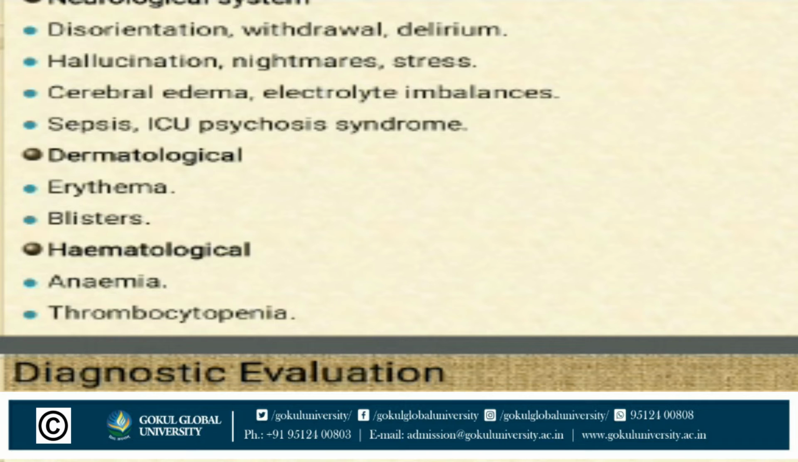The next one, hematological system, in that anemia and thrombocytopenia. So under burns, our hematological system is affected, and we can see anemia and thrombocytopenia.